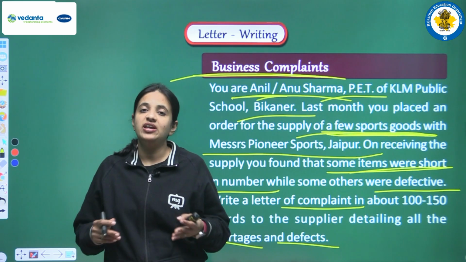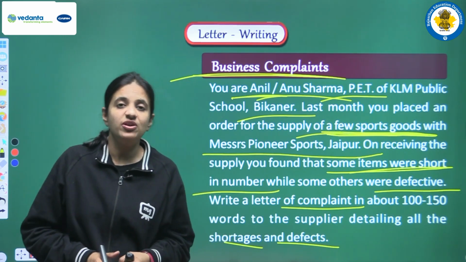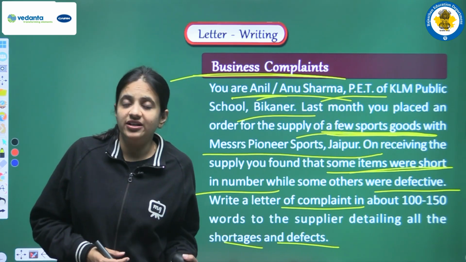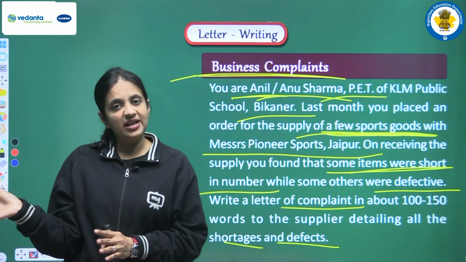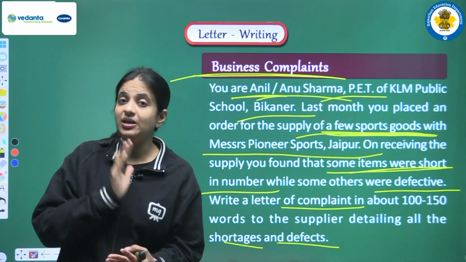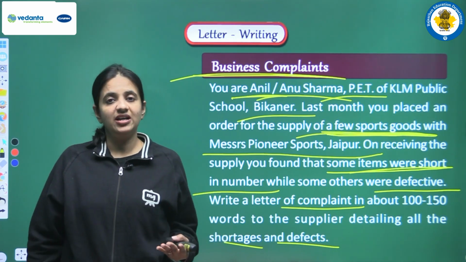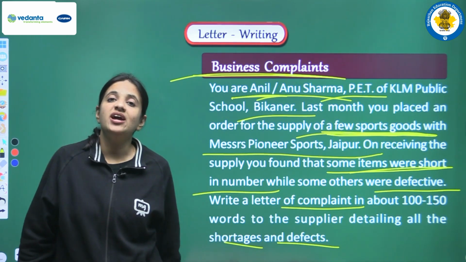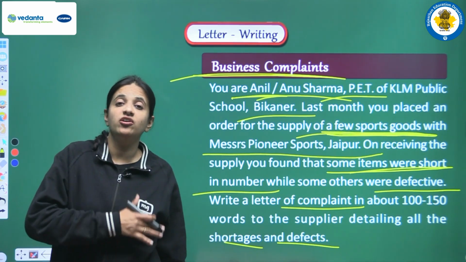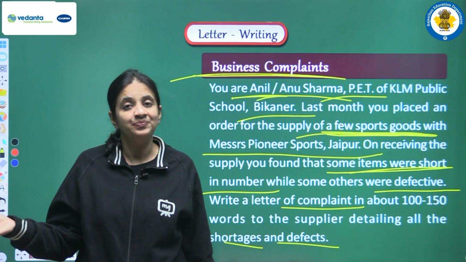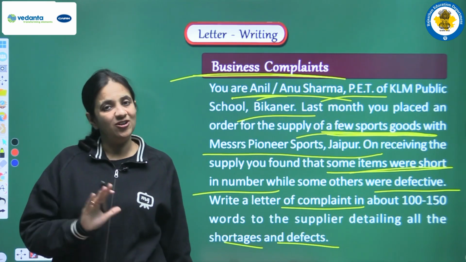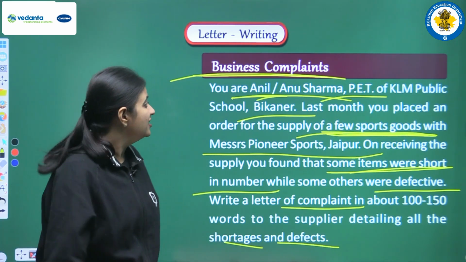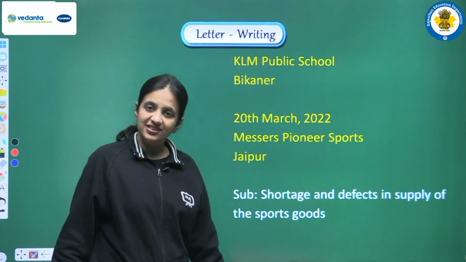So students, we have also seen one order in which we placed an order. Now suppose we placed that order, but when we got the delivery of that order, we found that some things were missing and some things were defective. So now we have to write one complaint letter to that firm. Such letters are also known as business letters. So now let's see how we can write this letter.